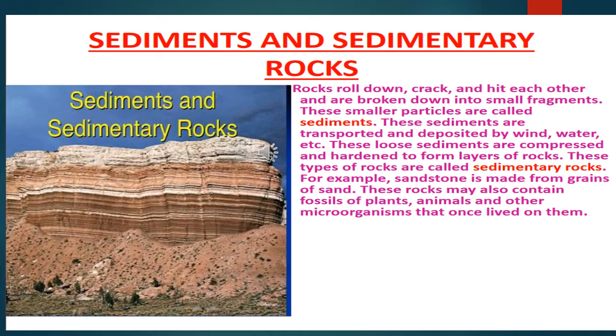These sediments are transported and deposited by wind, water, etc. These loose sediments are then compressed and hardened to form layers of rocks. These types of rocks are called sedimentary rocks. To understand more about sedimentary rocks, let's watch a video.